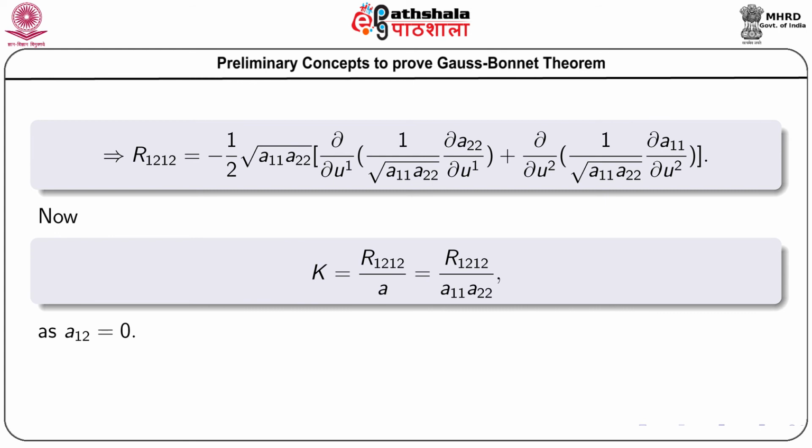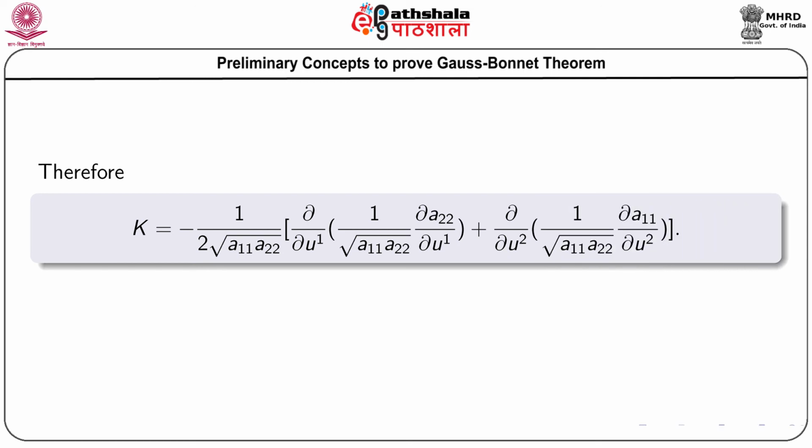Now, we know the definition of Gaussian curvature, K is R 1 2 1 2 by A, obviously A not equal to 0, and for an orthogonal curvilinear coordinate system, it becomes R 1 2 1 2 by A 1 1 A 2 2, because A 1 2 is 0. So, the value of K is this one.